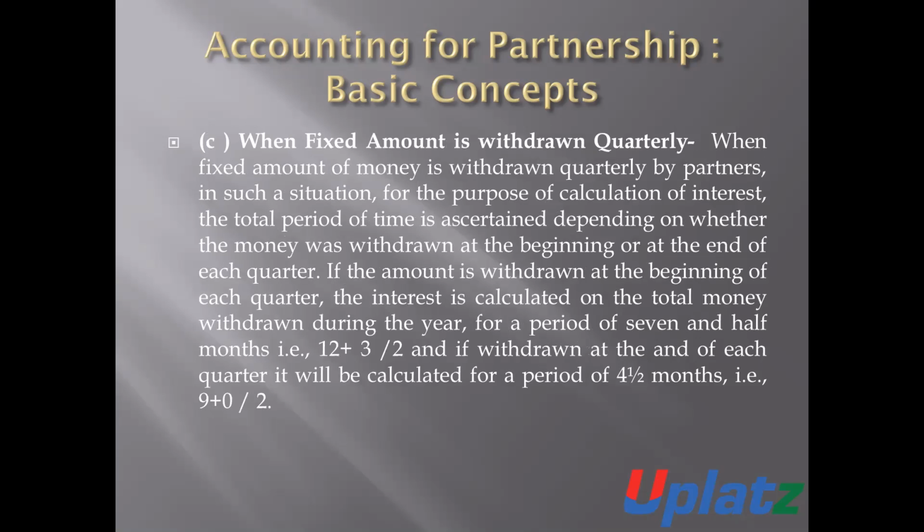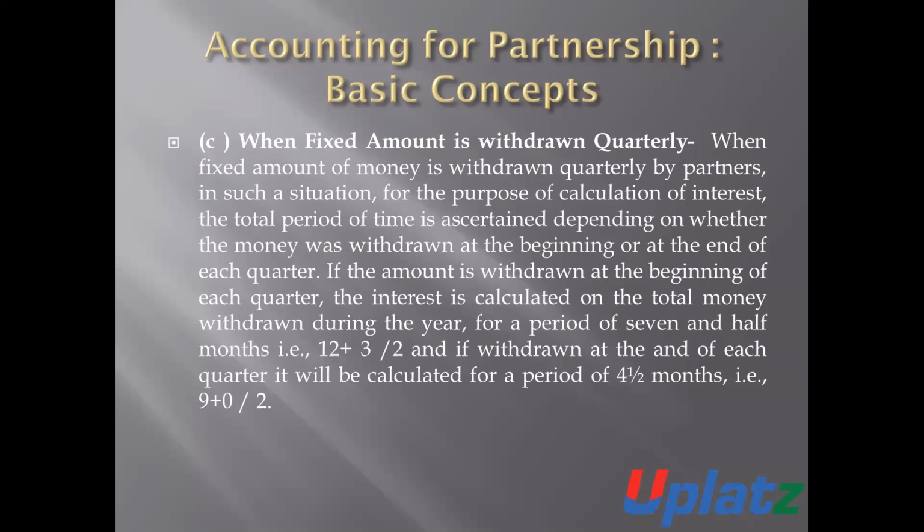Number 3, when a fixed amount is withdrawn quarterly. When a fixed amount of money is withdrawn by the partner quarterly, then for the purpose of calculation of interest, the total period of time is determined depending upon whether the money was withdrawn at the beginning or at the end of each quarter.